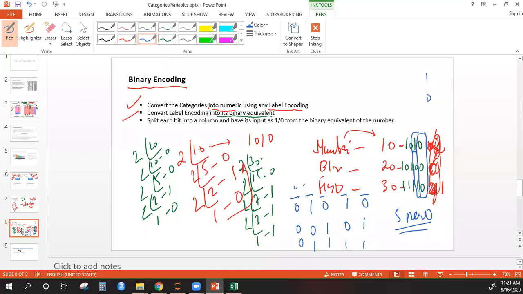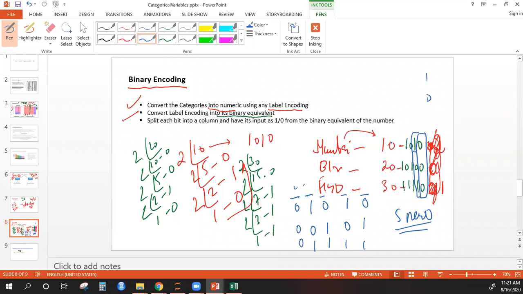Yes, you can try that also. So that will be mixing two ideas together. You can try that, Vishal. Instead of converting them to some numbers, you can have their frequency, convert the frequency to binary and then do it.